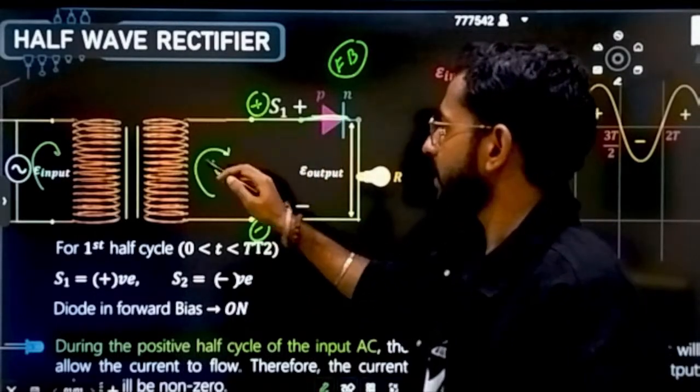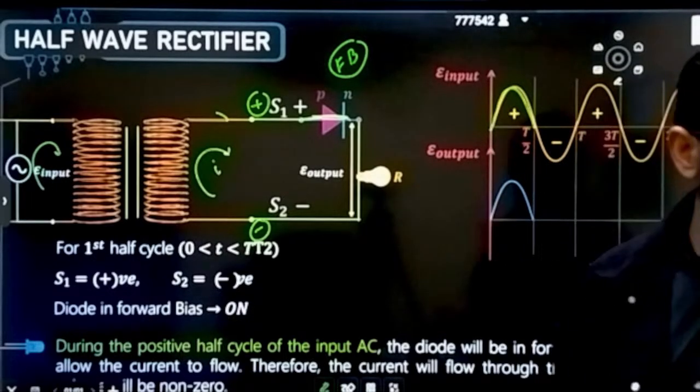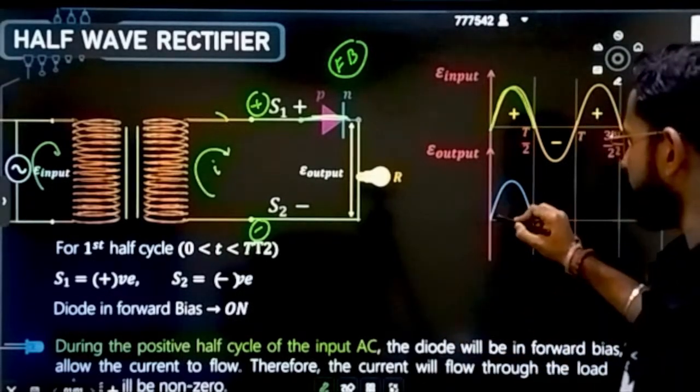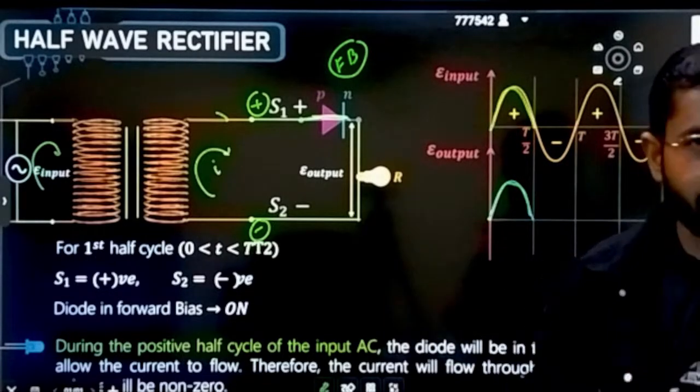This is going to behave like a straight wire. That means all the induced current will simply pass through the load. That means in the output we will get all the current that I have given at the input. Done. Interesting is the negative cycle.